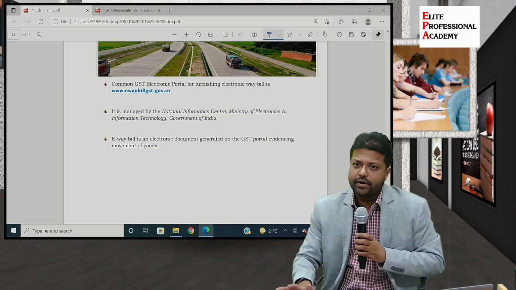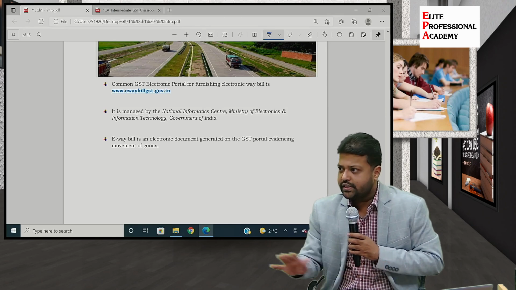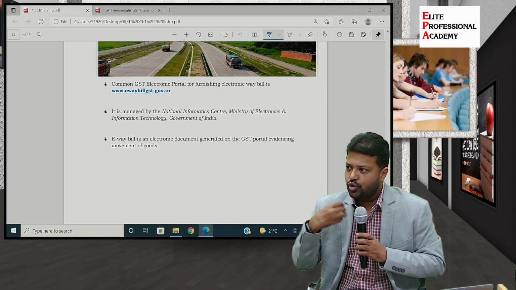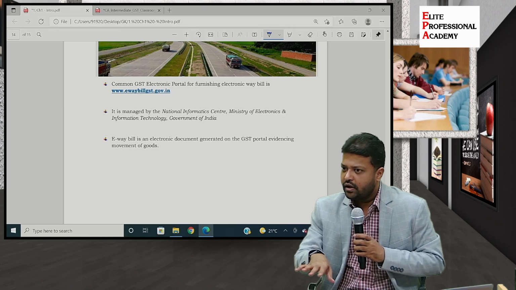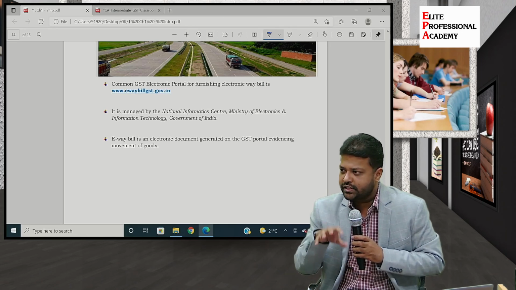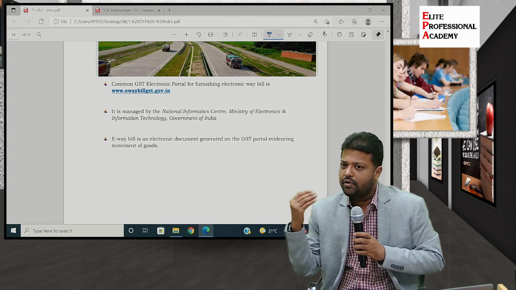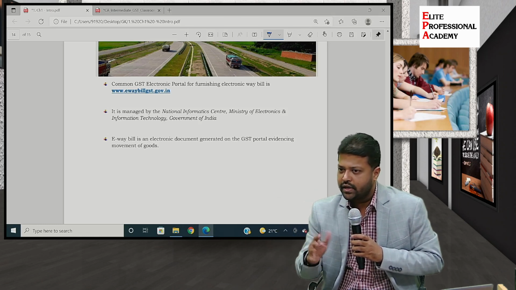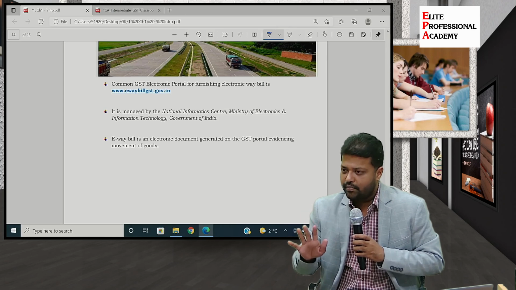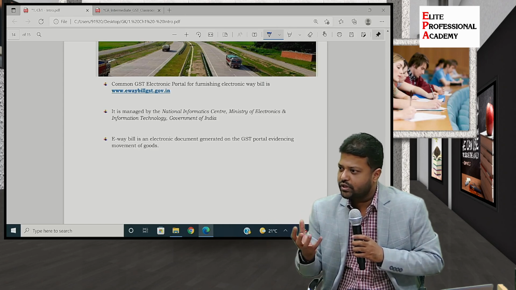If time permits during this entire batch, someday I will show my own registration login, and I will show you all the services, how the GSTN portal works, how the e-way bill portal works, everything, just to give you a practical outlook over it. That is not for your exam, but I will try to show it so that you will remember it properly.